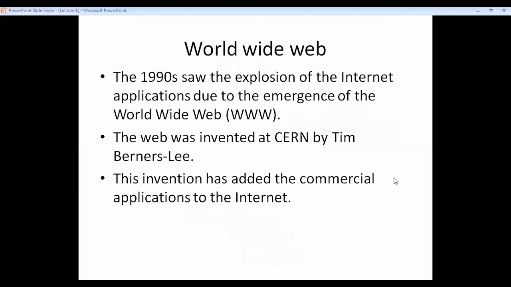Internet is just the connection. Now there comes the World Wide Web. This World Wide Web was invented by Tim Berners-Lee. After its invention, several commercial applications emerged.